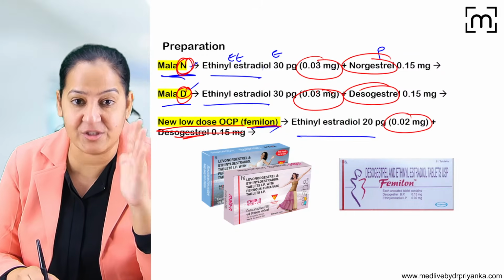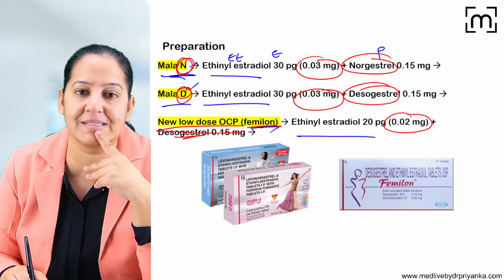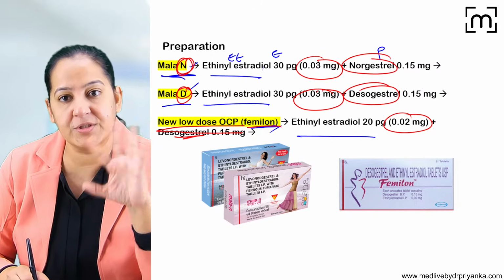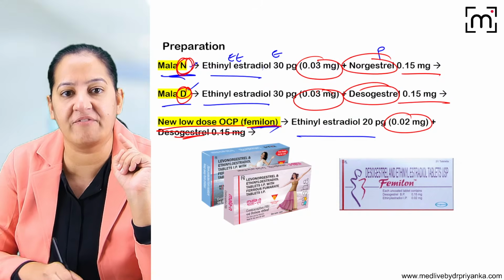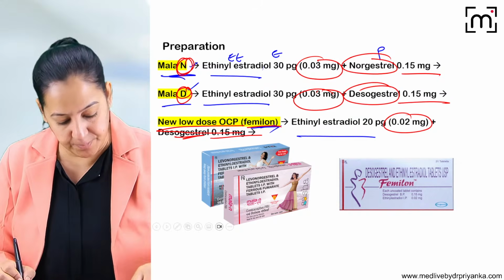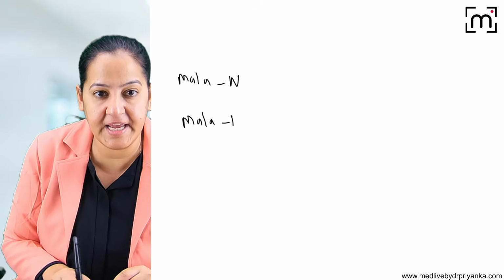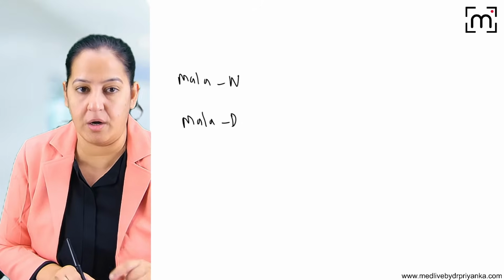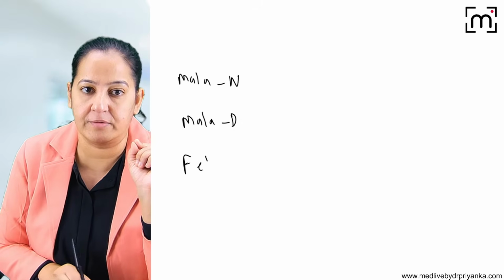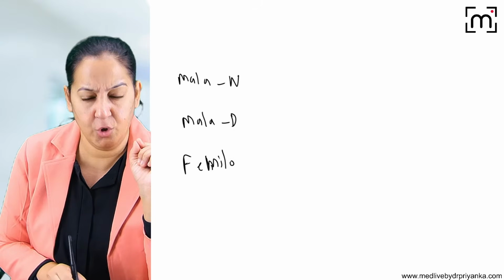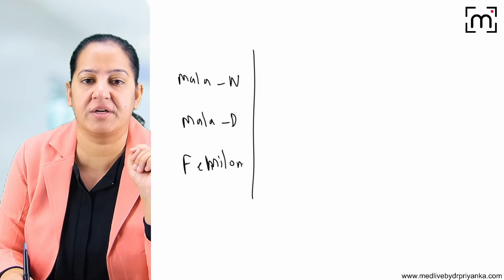Estrogen causes side effects, so we reduced its amount in the low dose one. And progesterone is 0.15 milligram in each. So please learn the composition of the three: Mala N, Mala D, and Familon, the low estrogen containing OCP.